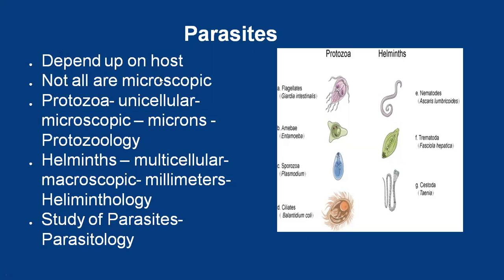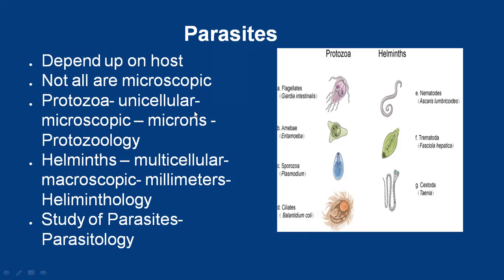All parasites are not microscopic. Some of them are visible. Helminths are macroscopic. There are two types of parasites, protozoans and helminths.